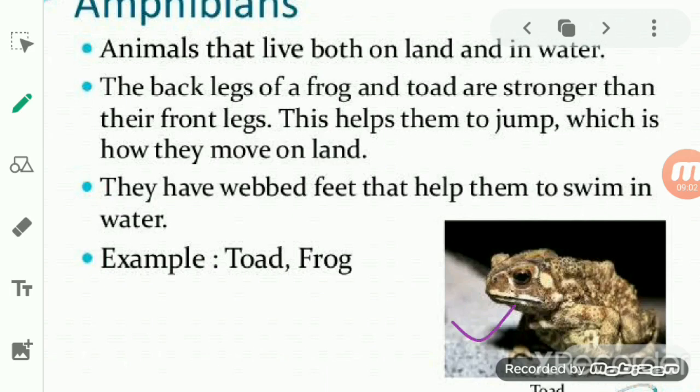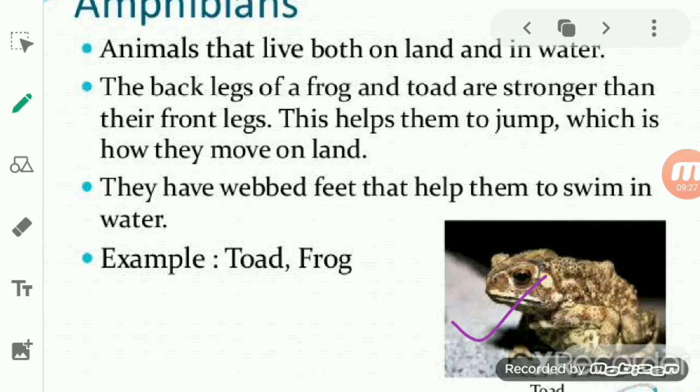So we will talk about the frog, because you know the frog is an amphibian and it lives in both habitats. An animal like the frog lives in the pond as well as on the land.